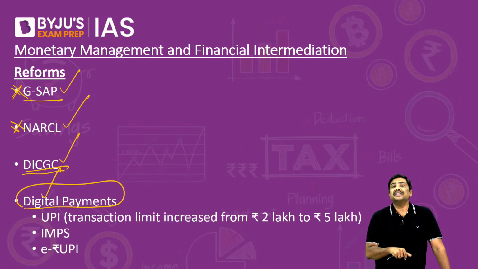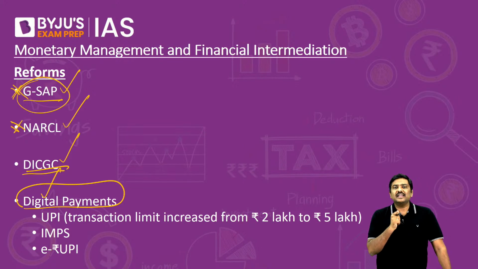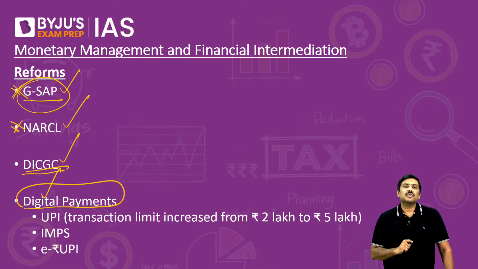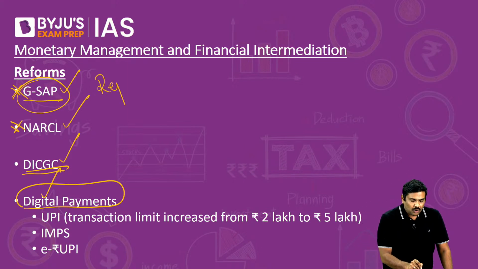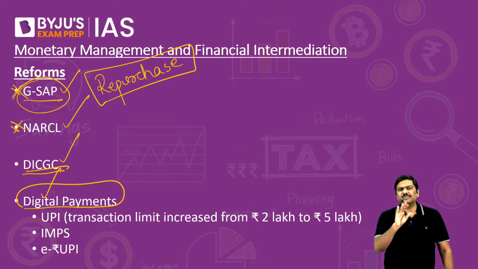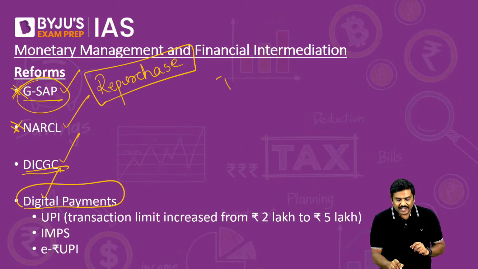Now, what are the important points here that you need to make a note of? In the context of Government Securities Acquisition Program, remember this: RBI introduced this particular tool in order to repurchase, remember the term here, a certain amount of government securities from the market. The objective was very simple. In order to moderate or stabilize the yield rate in the market on these G securities, RBI published a timetable.